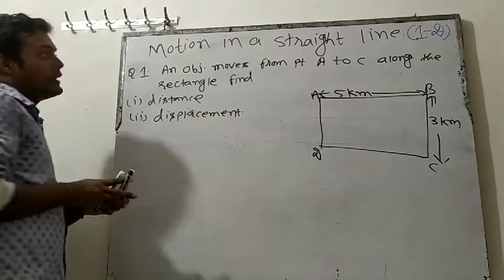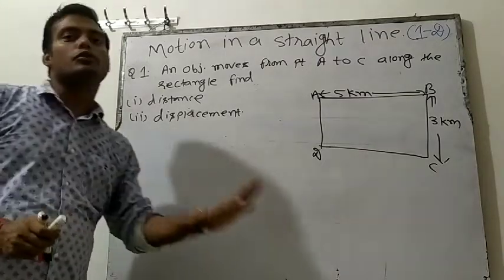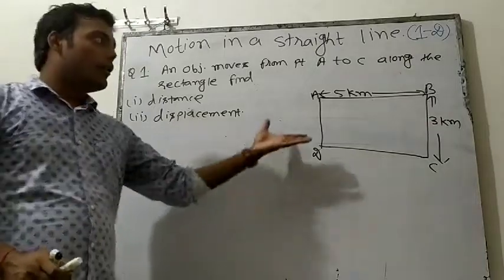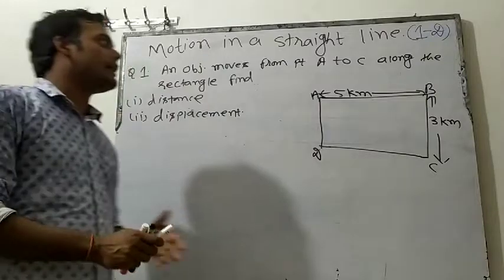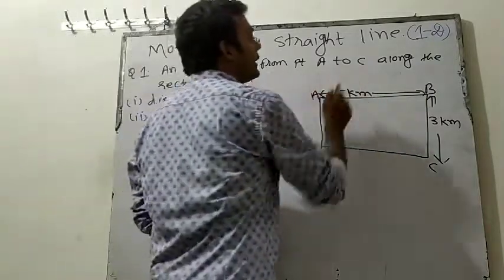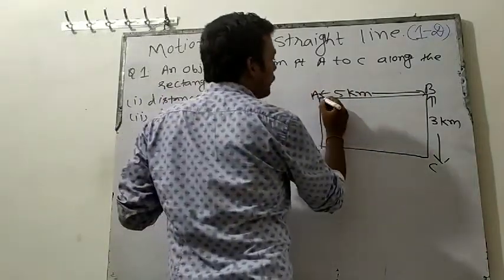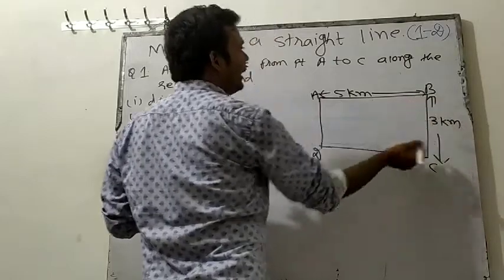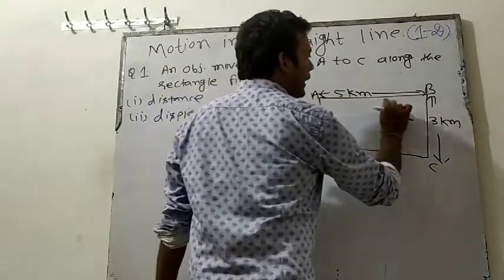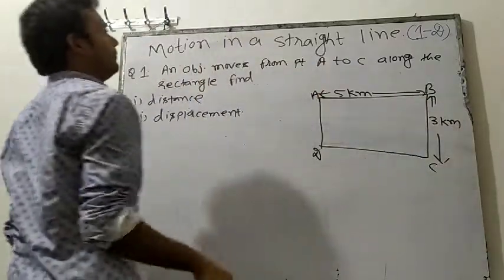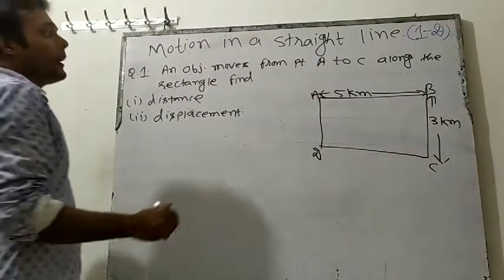How will we solve it? See this, an object. First you have to solve it. Pause the video, solve it, and then send me the answer. An object moves from point A to C, first A to B and then B to C along the rectangle. So it is going like this: A to B and then B to C. We have to find the distance.